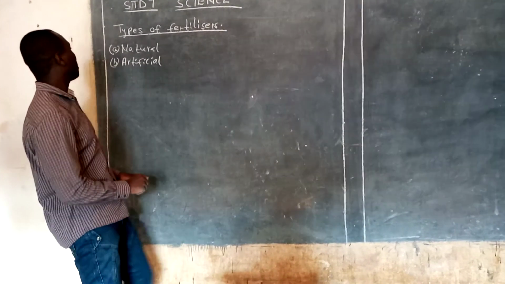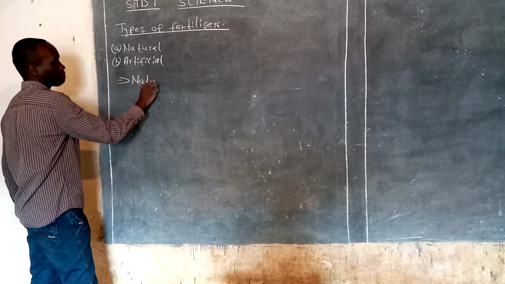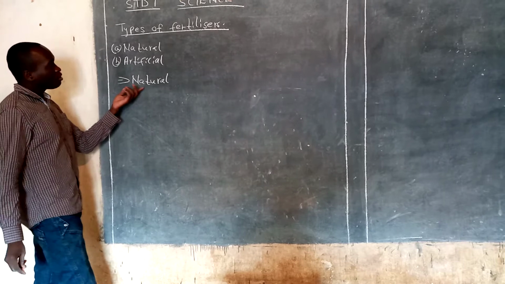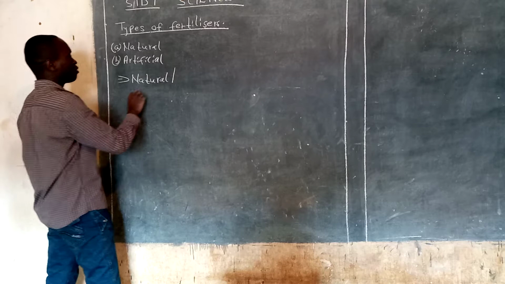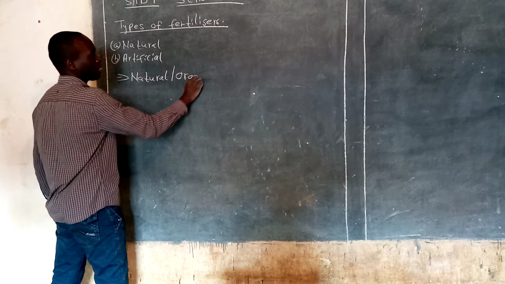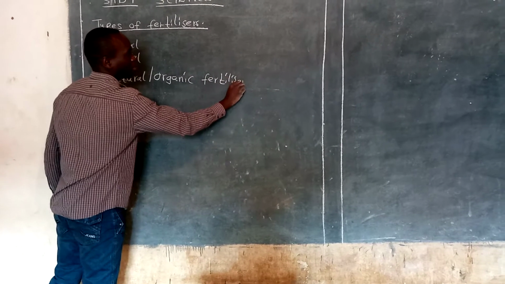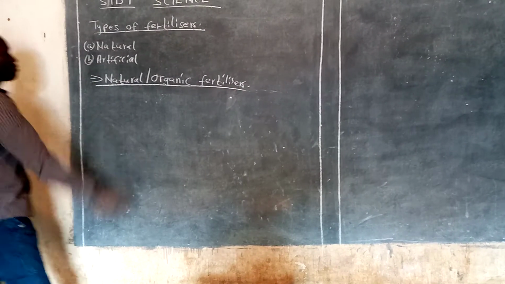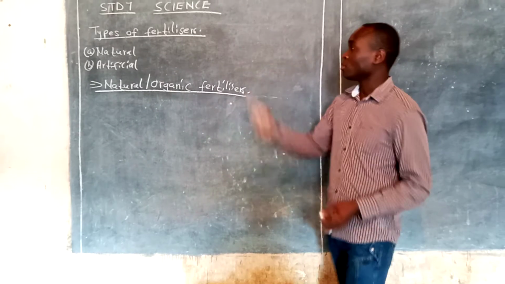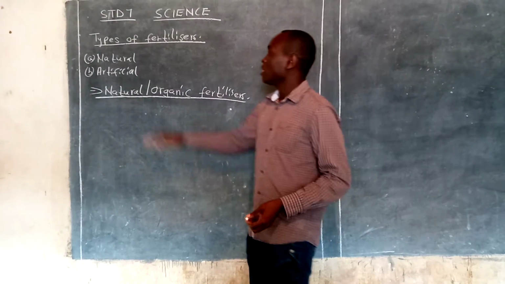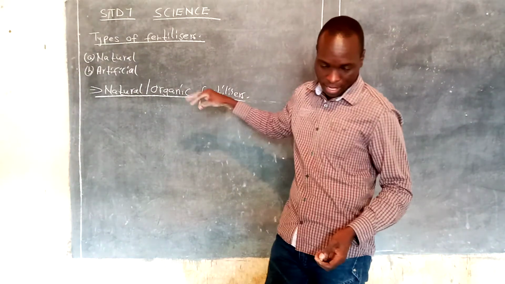Let us start by looking at the natural fertilizers. Natural fertilizers are also known as organic fertilizers. So we may call them natural or organic fertilizers. We are looking at the types of fertilizers, and we have only two types: natural and artificial fertilizers. Natural fertilizers are also known as organic fertilizers.